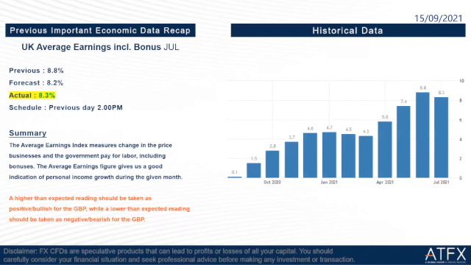So let us start our briefing by taking a recap on previous important economic data. The first one is UK average earnings including bonus, July. The previous is 8.8%, the forecast is 8.2%, the actual is 8.3%, which is slightly higher than the forecast. So this is actually good news for GBP. And then we go to the next one.